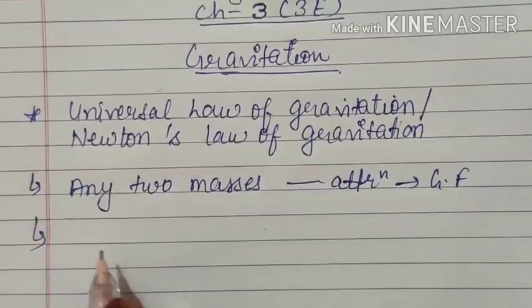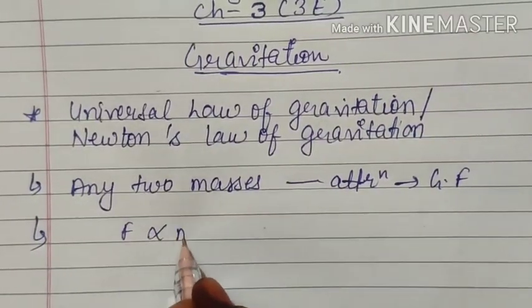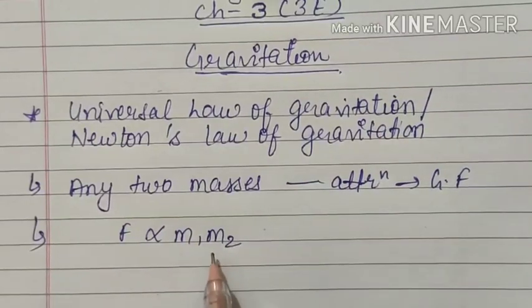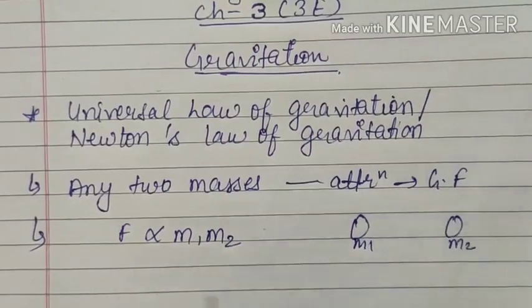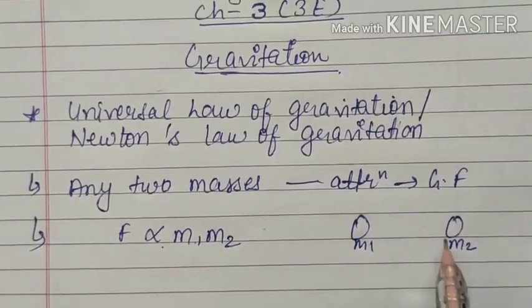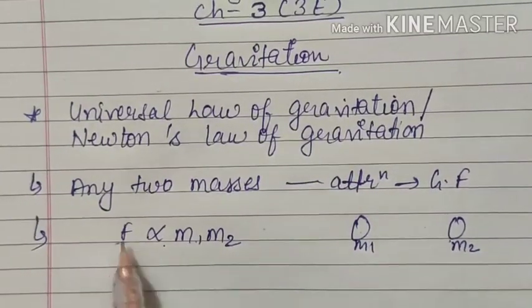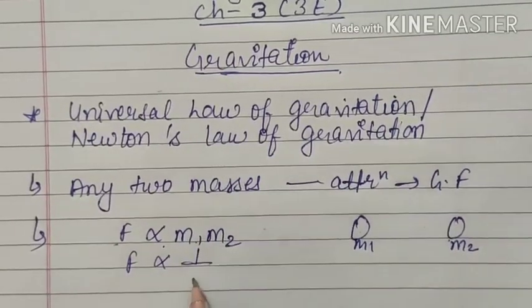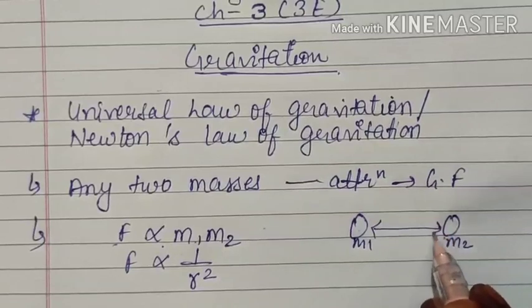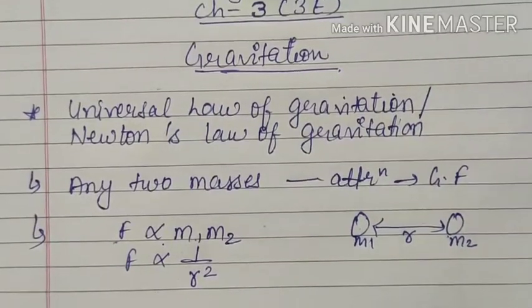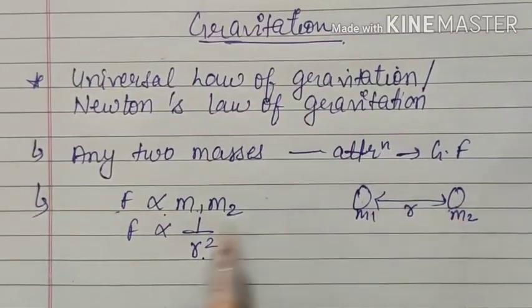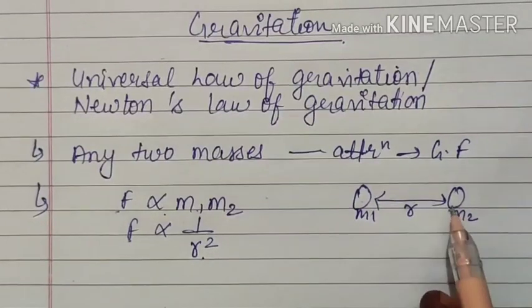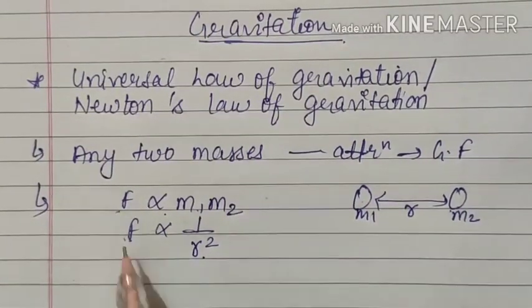Now this gravitational attraction force is directly proportional to the masses of the bodies. That means if the attraction force is acting between two bodies, one having mass m1 and another having mass m2, then it is directly proportional to the product of their masses. If the masses have a large value, then the attraction force will also be large, and it is inversely proportional to the square of the distance between them. That means if you increase the distance, the attraction force will decrease. Similarly, if you decrease the distance, the attraction force will increase.